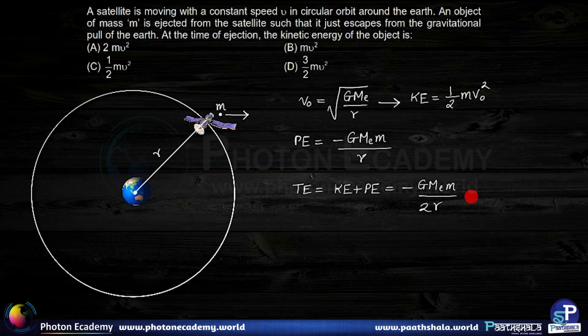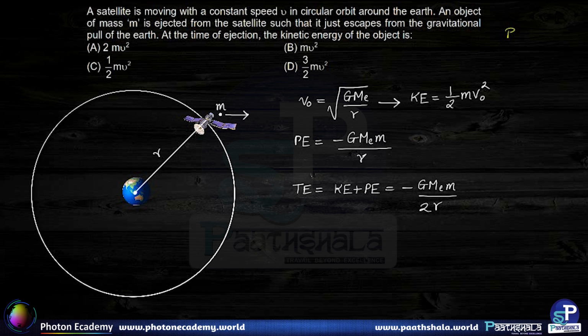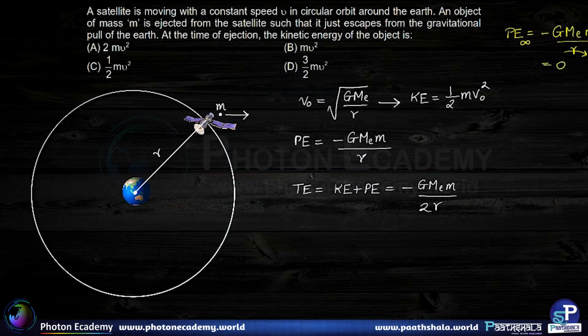Now we have to give a certain velocity v to this particular mass such that it escapes to infinity. When it escapes to infinity, its potential energy is going to be 0, because potential energy is equal to minus G, mass of the Earth, mass of satellite, divided by r. At infinity, r becomes infinity, so potential energy becomes 0. Now herein it is where this word 'just' comes into the picture. This word 'just' is given, that means that it just reaches infinity.